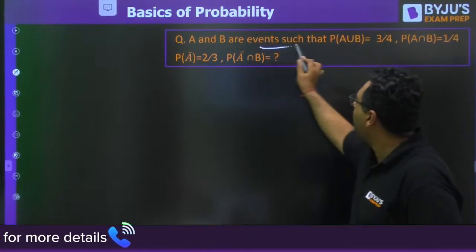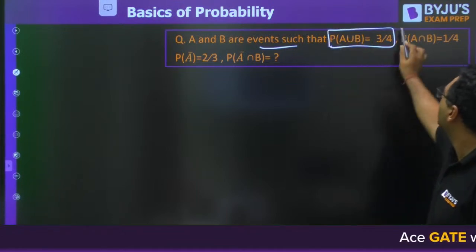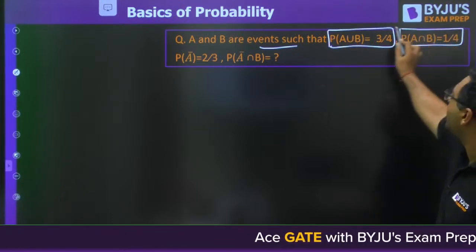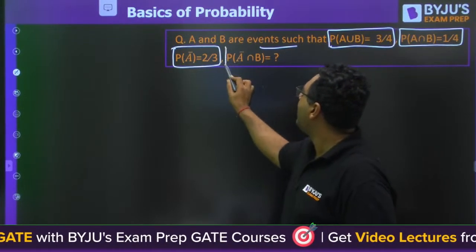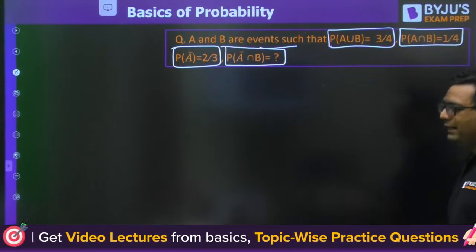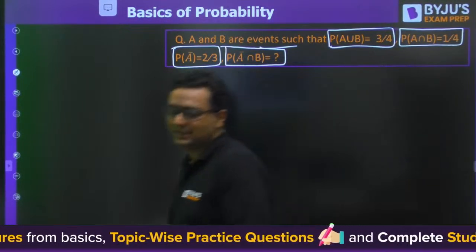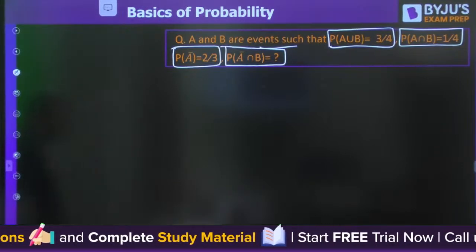A and B are events such that P of A union B is 3 by 4, P of A intersection B is 1 by 4, P of A bar is 2 by 3. Find out P of A bar intersection B. And guys, this question is from a previous year's GATE. So I want you to try to solve it with the help of a Venn diagram.